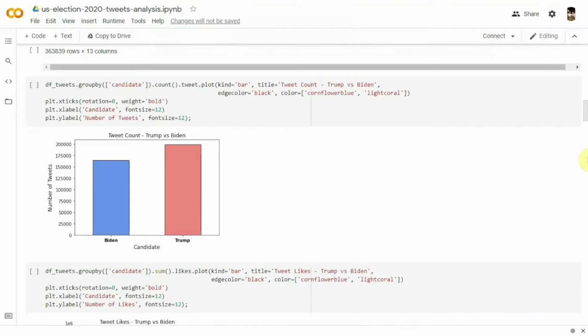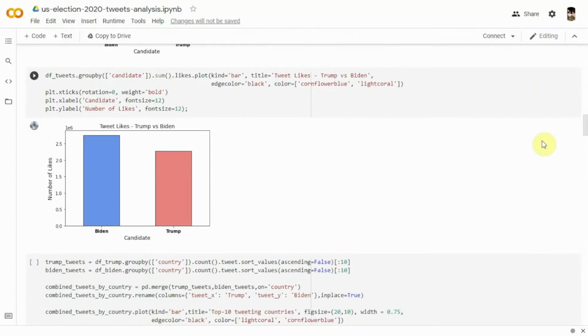From this graph, it can be seen that there have been about 200,000 tweets mentioning Trump, compared to about 165,000 Biden tweets. It is perhaps unsurprising to see that more people have tweeted about Donald Trump due to how controversial he is and the media attention he attracts. Overall, the data can be considered approximately equally distributed.